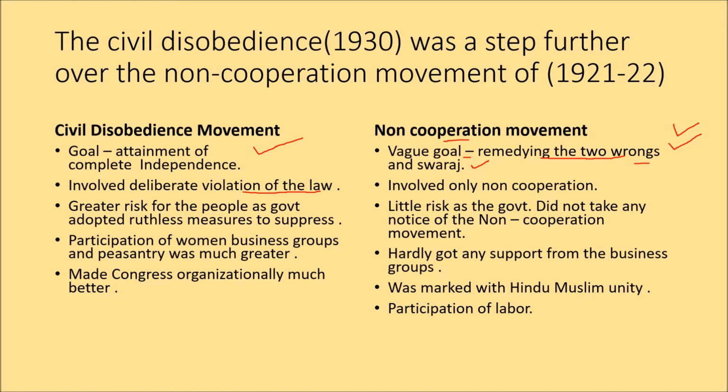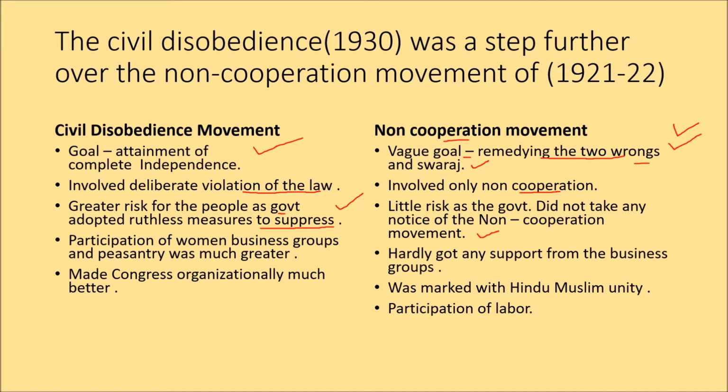So the civil disobedience movement was basically deliberately violating the law, while the non-cooperation movement only involved non-cooperation with the government organizations or the boycott of government organizations. Number three was that there was a greater risk for the people as the government adopted ruthless measures to suppress the civil disobedience movement. And during the non-cooperation movement, we had seen that the government did not even take notice of the non-cooperation movement, and this was quite frustrating for Gandhiji and his satyagrahis.